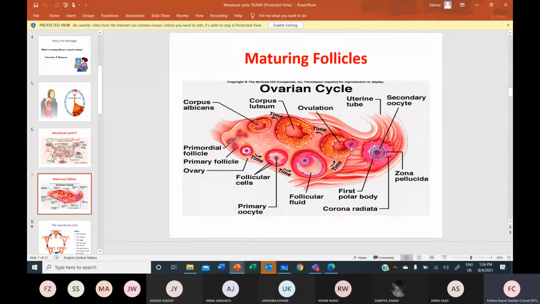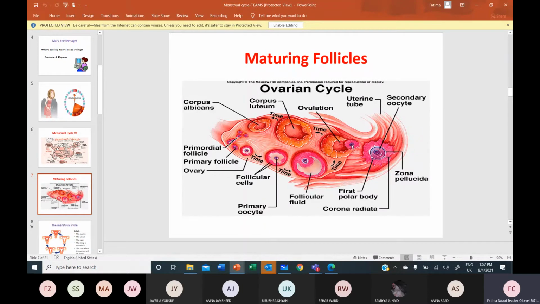So on the 14th day, the Graafian follicle is going to release an egg, and this event is called ovulation. This is revision. We have done it. I want the responses. All right, that is called ovulation.